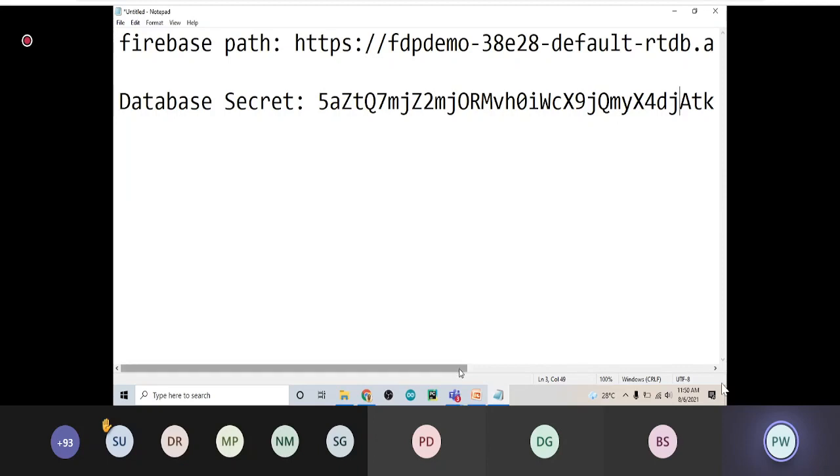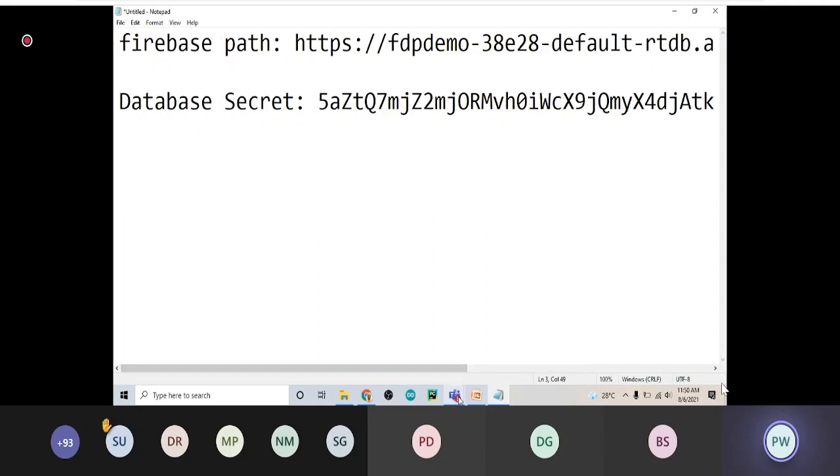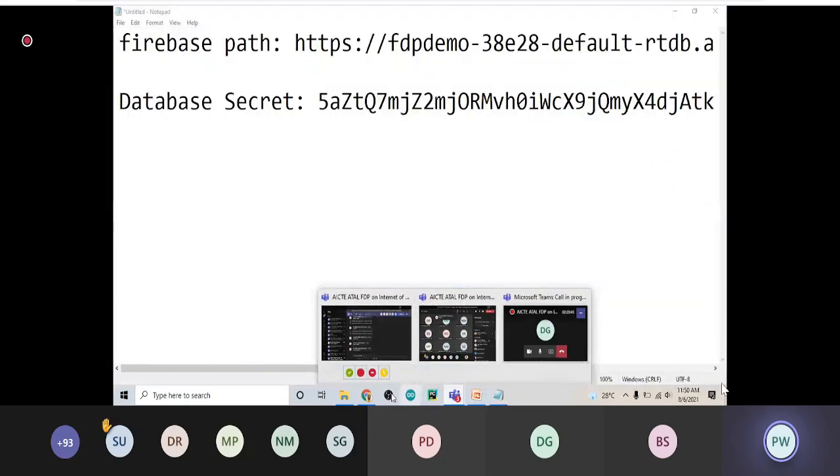So either you copy it in your notepad, or you directly copy it into any API that you are using, either your IoT node or the app that you are using. So directly copy from the Firebase database into the mobile app or into your IoT node program. Okay. Next, we'll move to the Android app development.